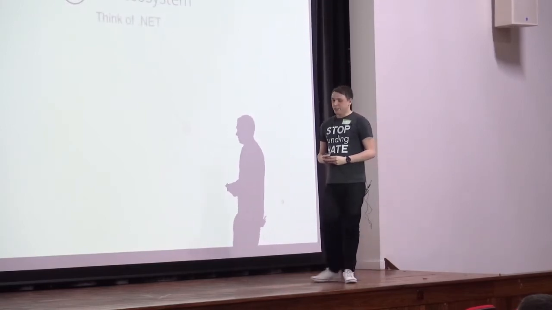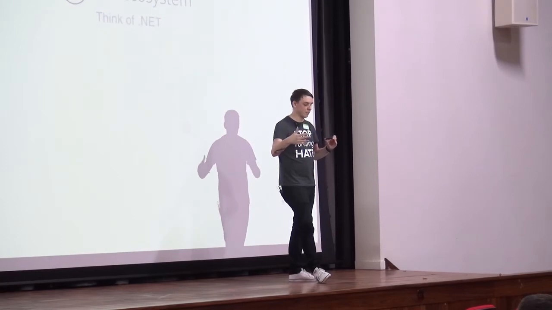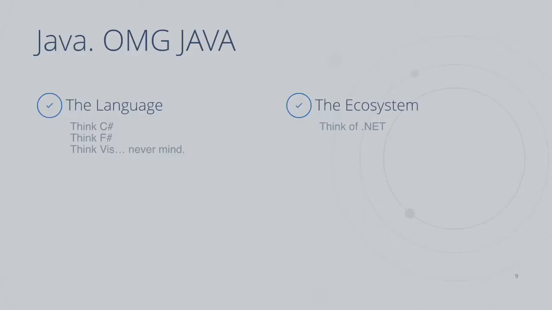The other part is the ecosystem. So this is where you think of the .NET Framework and the BCL, I guess. The libraries you use, okay? In Java, there's the JDK, also referred to as Java, and that can be used in Kotlin, Scala, and things like that. It's the same thing. So when we say the ecosystem, think of the .NET libraries that you use.